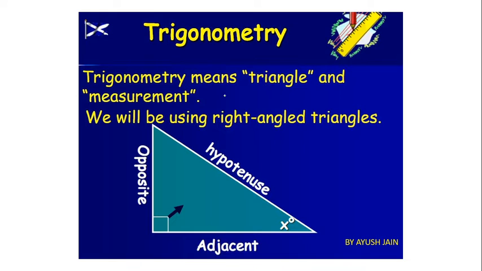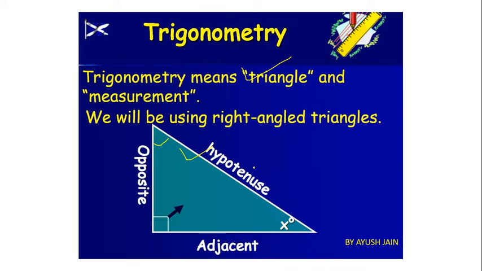Trigonometry means triangle and measurement. Basically, in trigonometry, we will do everything with respect to the triangle, and which type of triangle? The triangle type is right angle triangle, and the measurement of what? Measurement of angle with the length of the sides. So we will be using right angle triangle always.